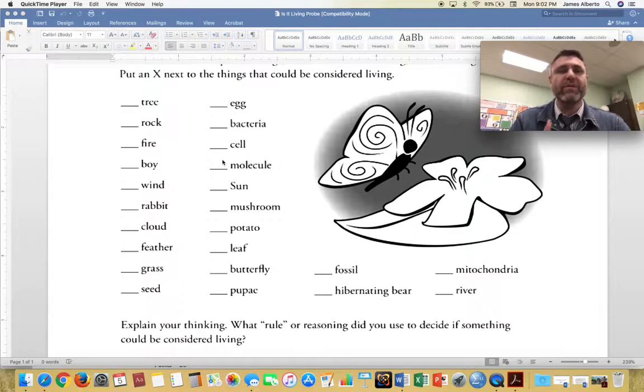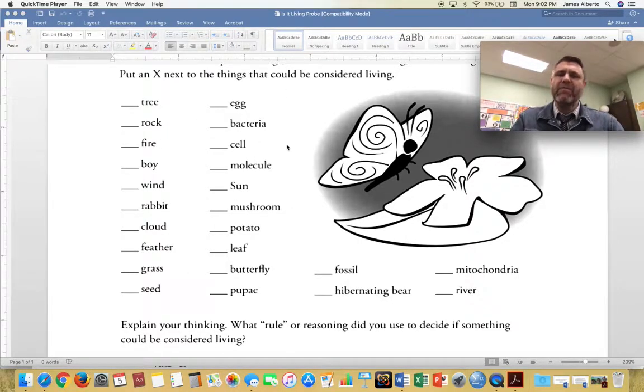There are words on here that clearly most, if not all, kindergartners are not going to know. Most kindergartners are not going to know what a molecule is. I don't know a kindergartner yet that is going to know really what mitochondria is, but you never know. It could happen one day where I or you run across a kid that actually knows what a molecule is, or a kindergartner that can kind of explain that to you. At the very least, they might know, no, I don't think that's a living thing.